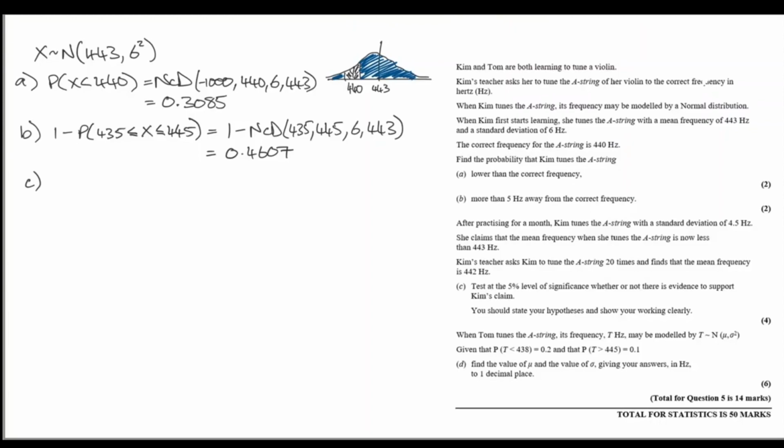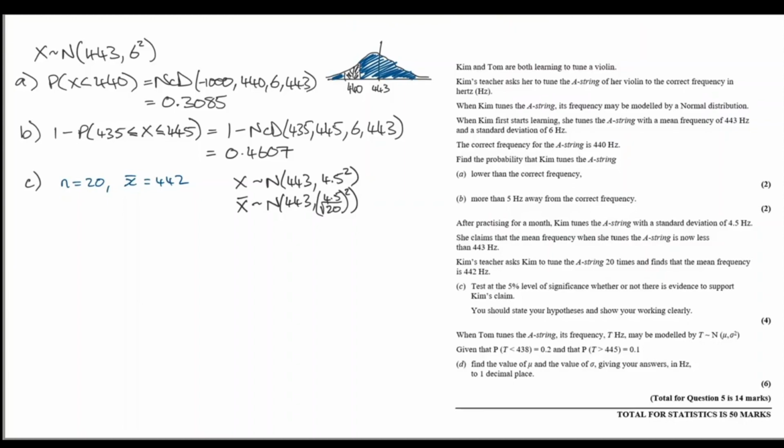Okay, set out the information that we have. She's tuned the string 20 times. That's the sample size. The mean that her tutor collected is 442. That's the sample mean. The original normal distribution, or at least the improved normal distribution, is X follows a normal, where mu is 443, and the standard deviation is 4.5. The X bar distribution, this is the important bit. The X bar distribution has the same mean, but now we have sigma over root n, 4.5 over root 20. This is the distribution we're going to use to calculate our test statistic.